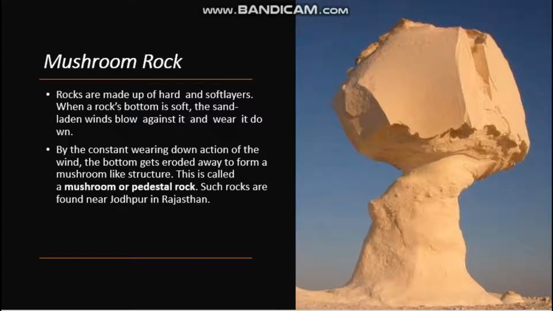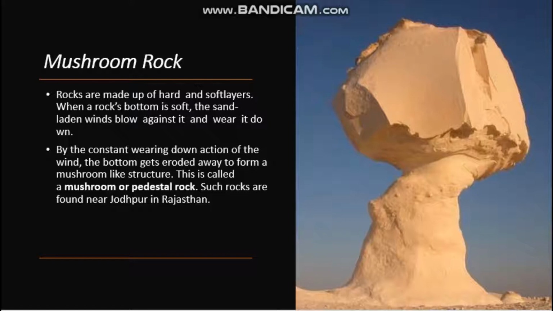You understand? Listen, mushroom rock. What do you mean by mushroom rock? How has this rock formed? Actually, rocks are made up of hard or soft layers. When a rock's bottom is soft, the sand laden winds blow against it and wear it down.